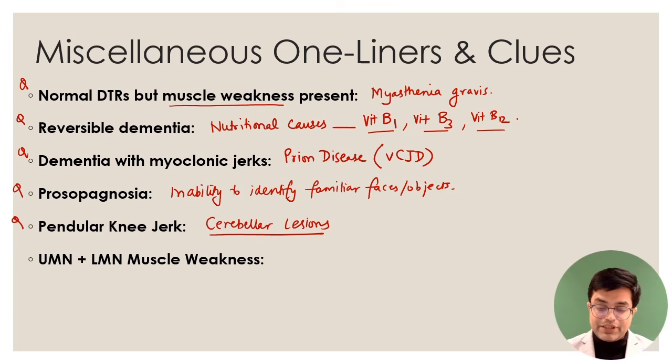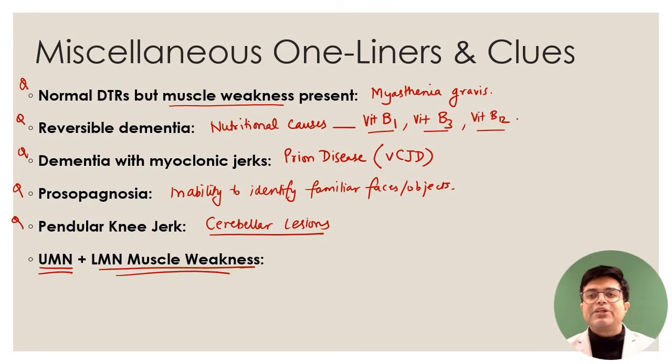And if the question says there is a progressive muscle weakness where there is upper motor neuron and lower motor neuron involvement, and it starts asymmetrically, later on becomes symmetric, and the patient can even die because of it. So UMN plus LMN muscle weakness, think of ALS.